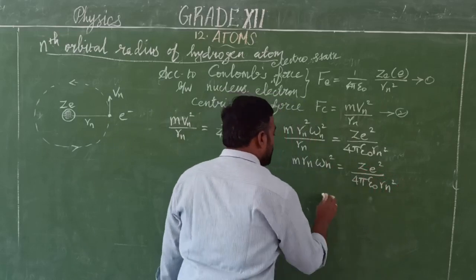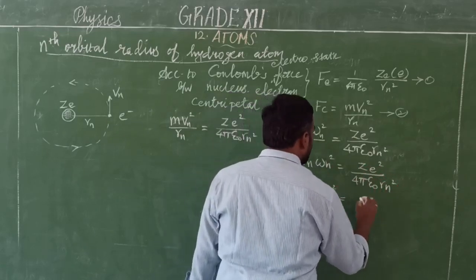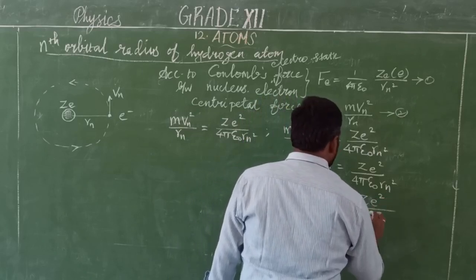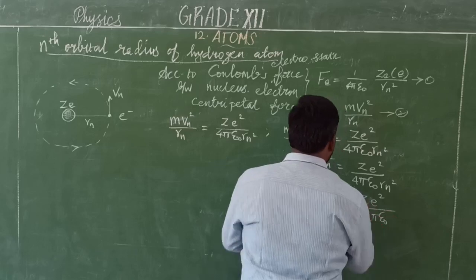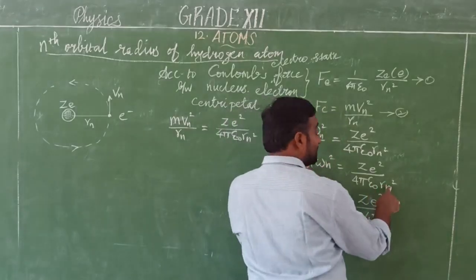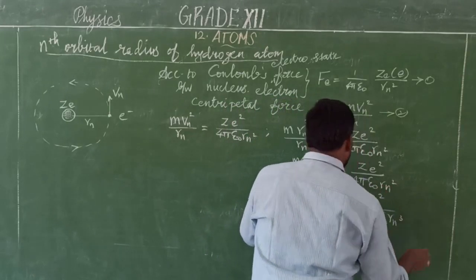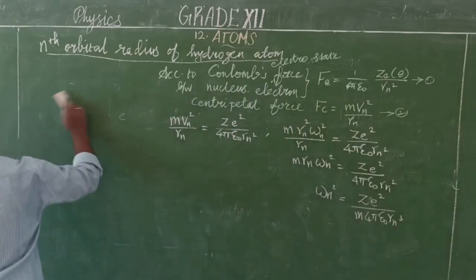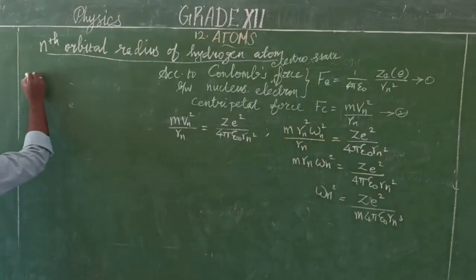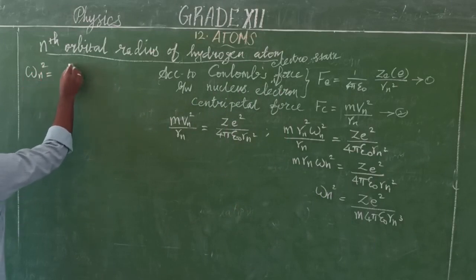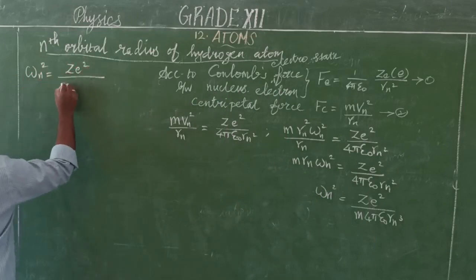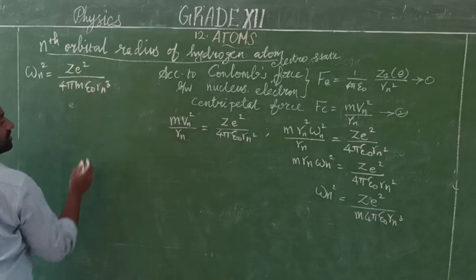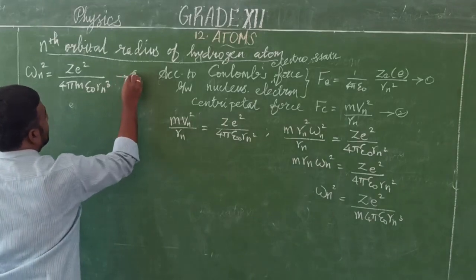But we want only omega_n square. So omega_n square is equal to Ze square by m into 4 pi epsilon naught. This R_n will come to the denominator. Already R_n square is there, so R_n cubed. So this is one equation, and we will write it here: omega_n square is equal to Ze square by 4 pi m epsilon naught into R_n cubed. This is equation number 3.